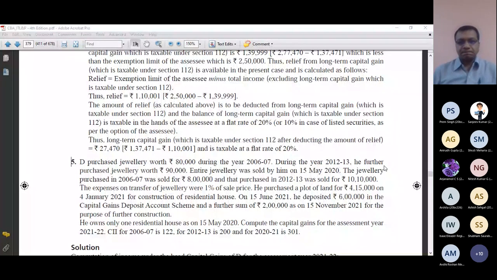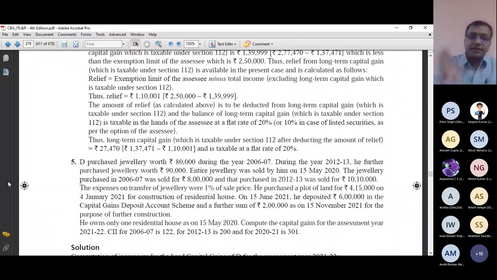Okay, so I think I should start discussing this case. Now let us read it carefully. D purchased jewelry worth rupees 80,000 during the year 2006-07. During the year 2012-13, he further purchased jewelry worth rupees 90,000. Now both these are different. The first is a jewelry, the second is also a jewelry, but it doesn't mean that I will merge these.